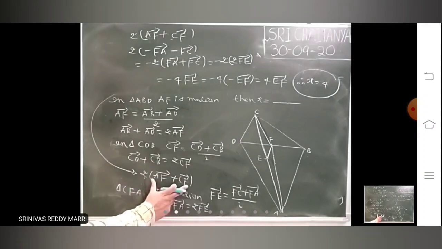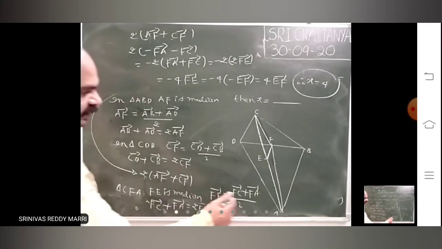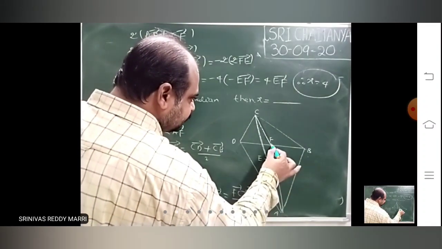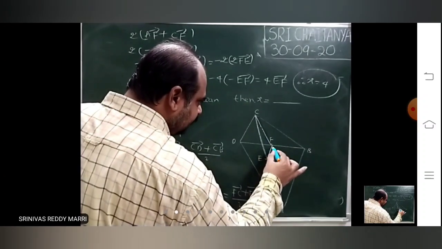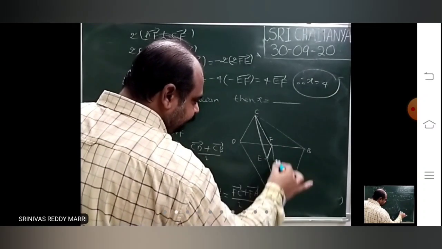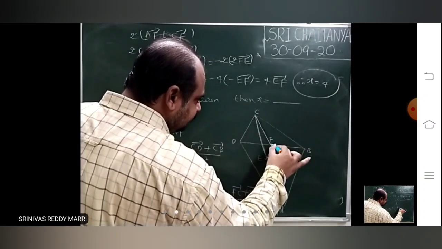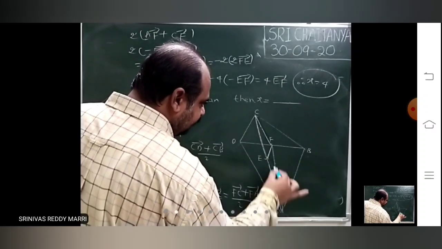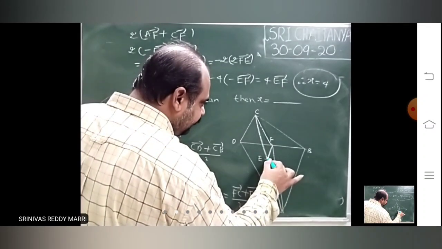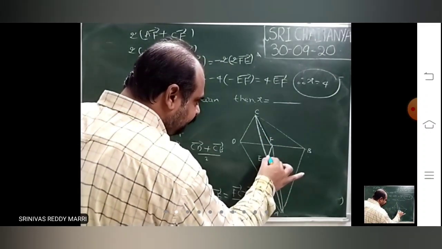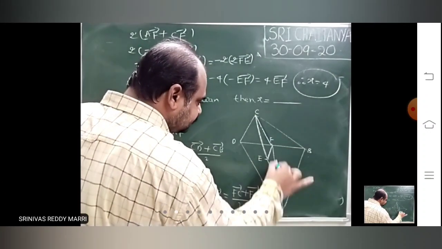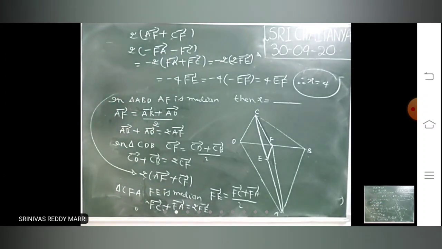Now AF bar, CF bar, where are they? AF bar is this, CF bar is this. That's why consider this triangle CFA. In this, FE is the median because this is the midpoint of CA. So FE bar equals FC bar plus FA bar by 2.